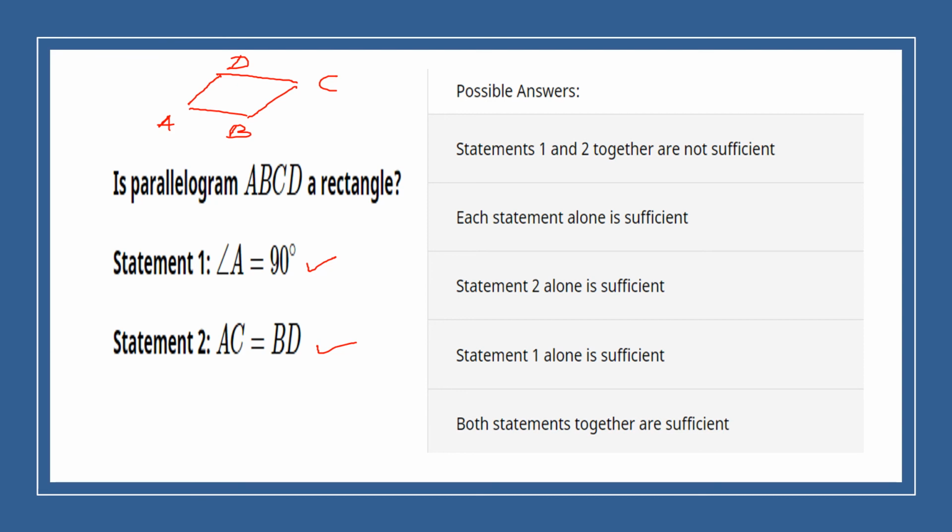Ma'am, 90 degrees alone is sufficient. 90-degree angle is sufficient. How? Your answer is correct. Very good, so you have listened to my class. A rectangle is a parallelogram in which one angle is 90 degrees. So one angle is 90 degrees, it is given, therefore it is a rectangle. But here in this possible answer, statement 1 alone is sufficient. Now, statement 2, will that help?